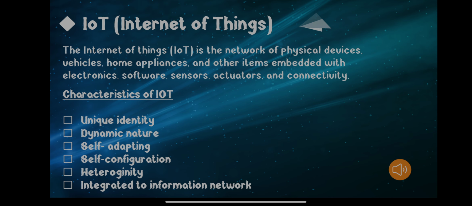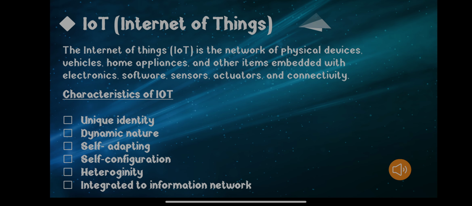One more example of the Internet of Things is a smart house. You must have heard about this concept of a smart house, that whenever the owner enters the house, all the lights are on. Whenever the owner locks the house, the lights become off. So all these are day to day examples of the Internet of Things. With the help of IoT, devices that are connected with each other can be monitored and controlled from any remote place. Like, I am at my workplace and I can control my smart home from my workplace also. I can switch the lights on and off. So the Internet of Things makes human life easy.